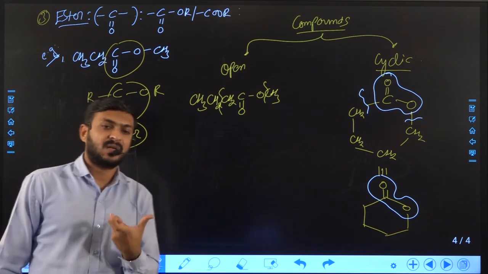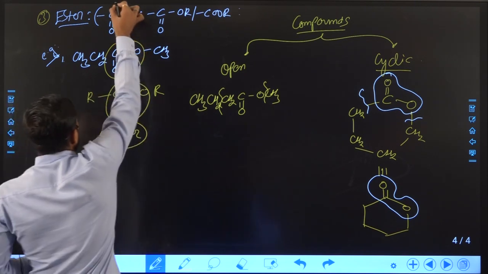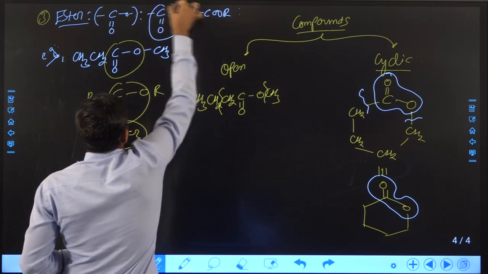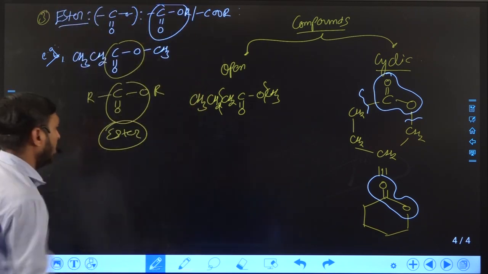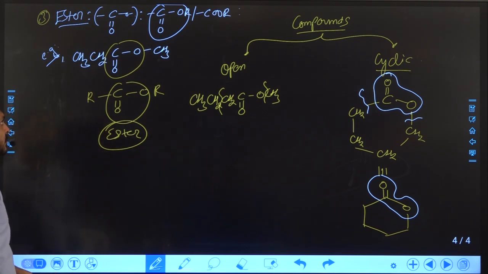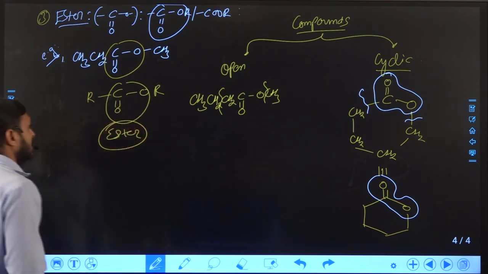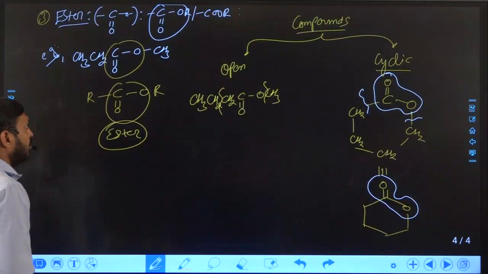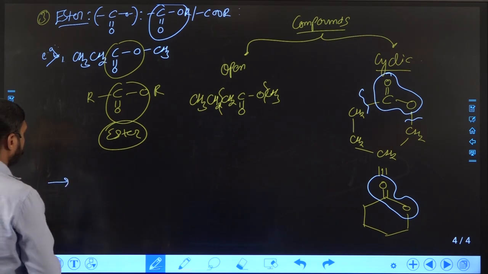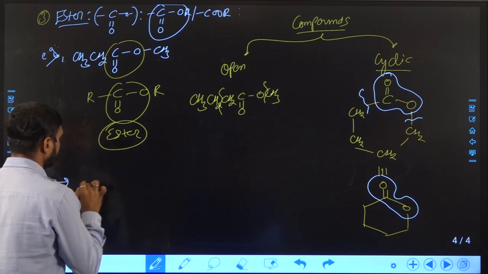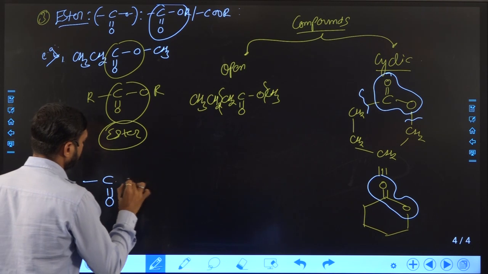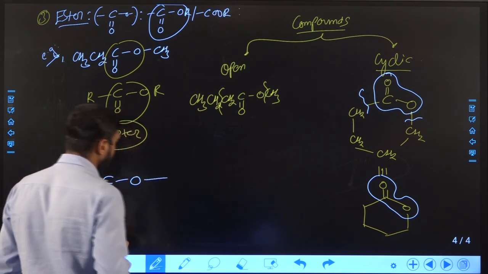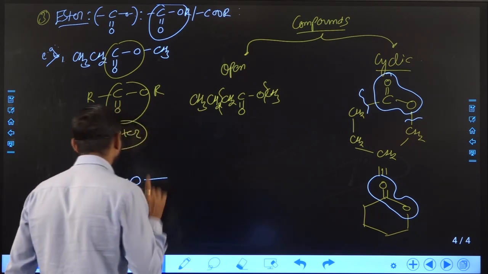So the ester functional group generally has the common formula COO, C double bond O, O. This functional group is known as ester. But one thing you must remember: here the oxygen must attach with an alkyl group, and an alkyl group is nothing but a carbon chain.